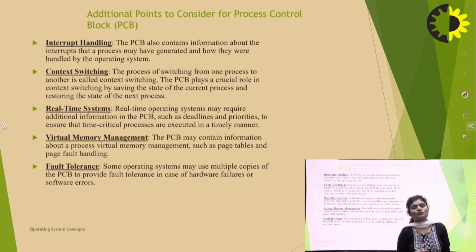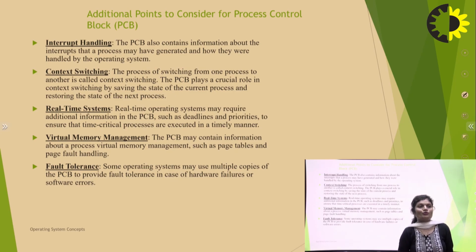The process of switching from one process to another is called context switching. The PCB plays a crucial role in restoring the state during context switching by saving the state of the current process and restoring the state of the next process.